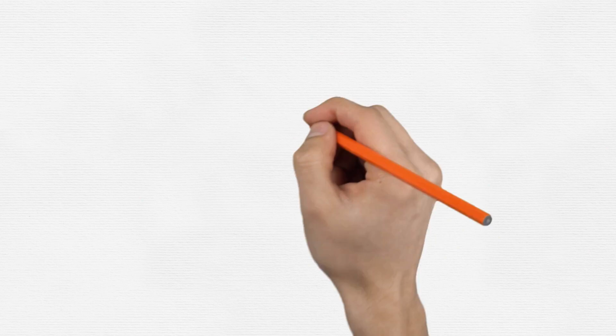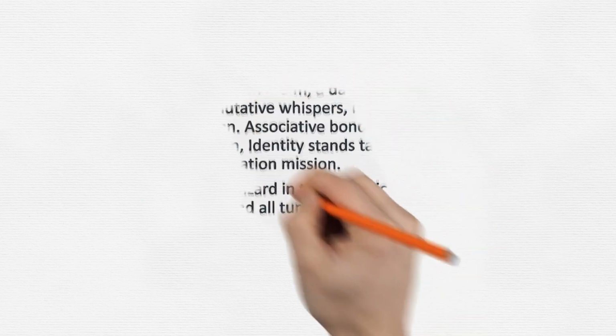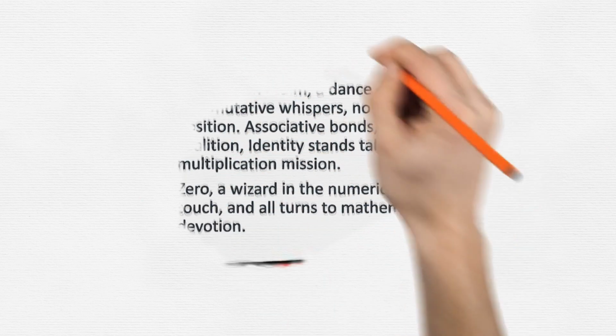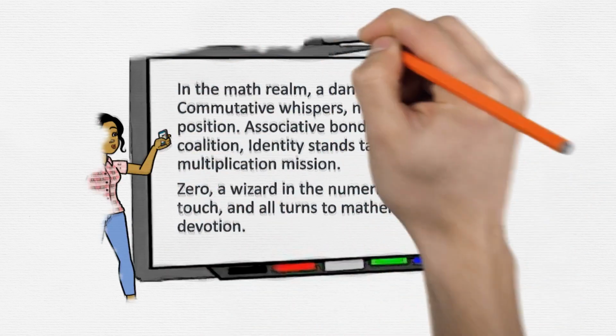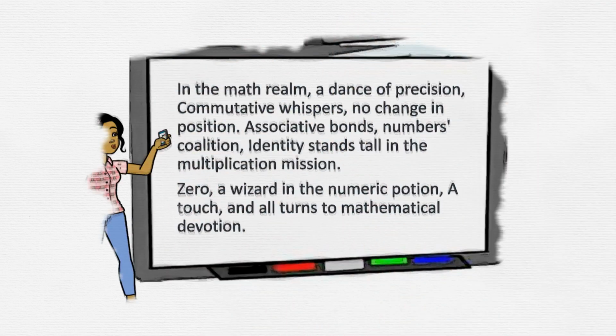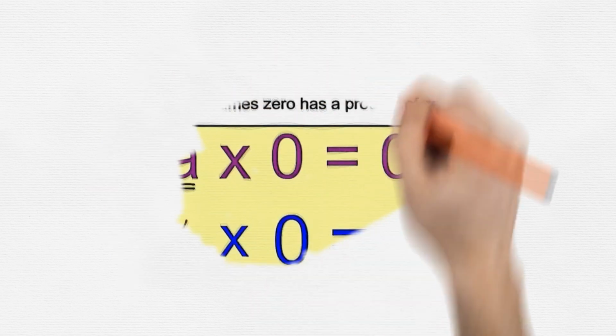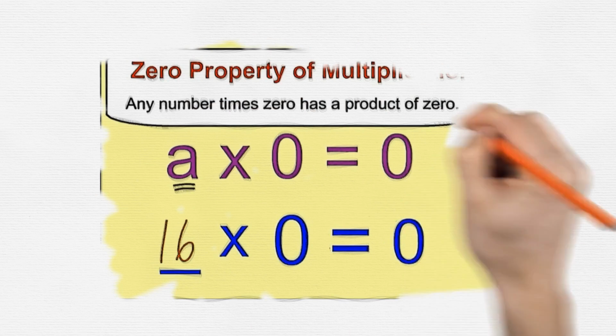In the math realm, a dance of precision, commutative whispers, no change in position. Associative bonds, numbers coalition, identity stands tall in the multiplication mission. Zero, a wizard in the numeric potion, a touch, and all turns to mathematical